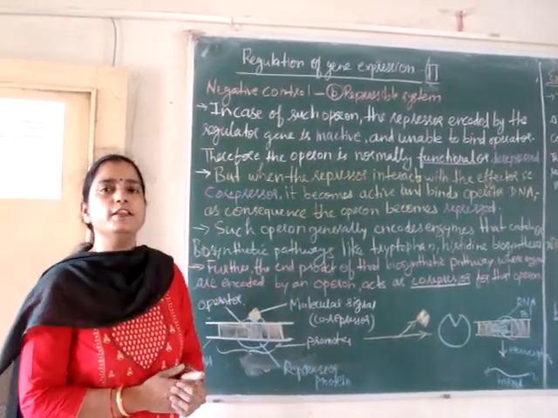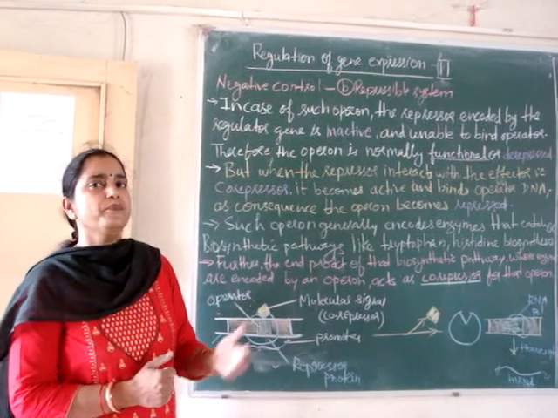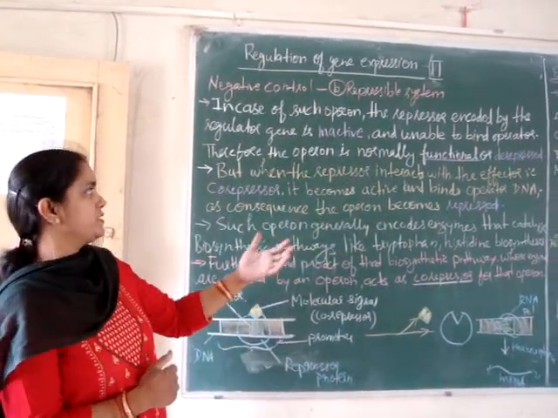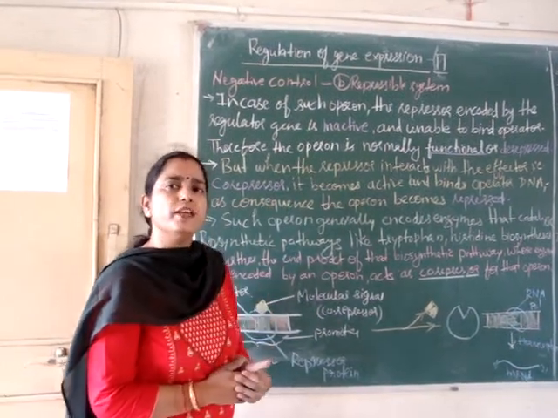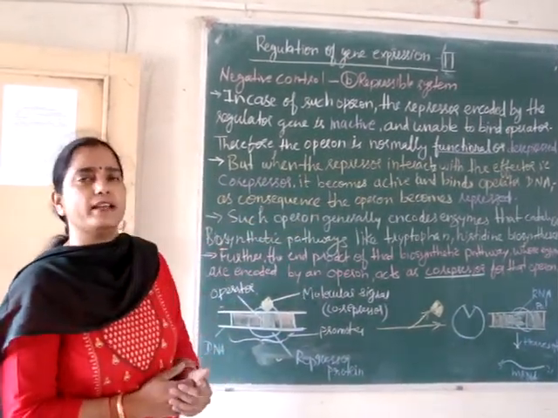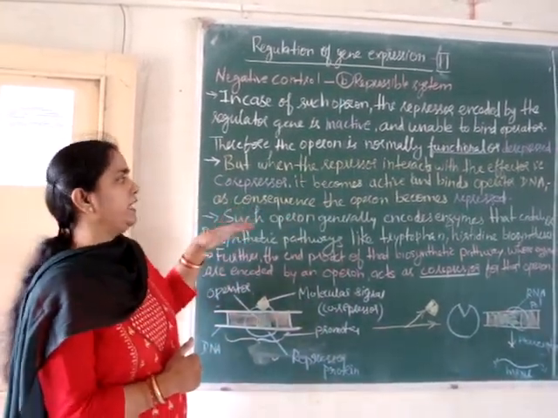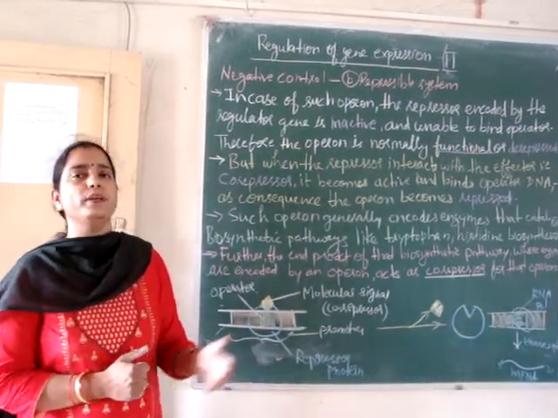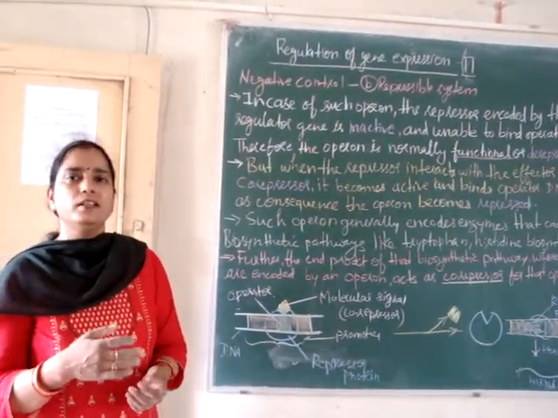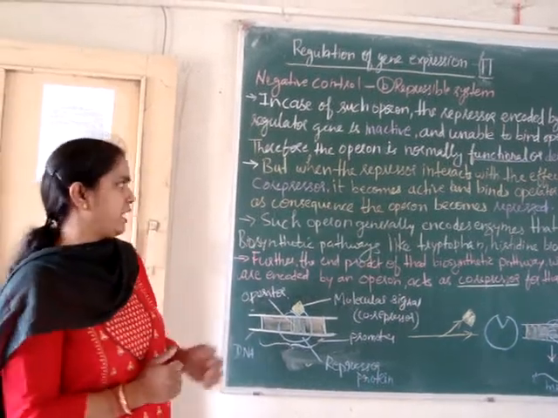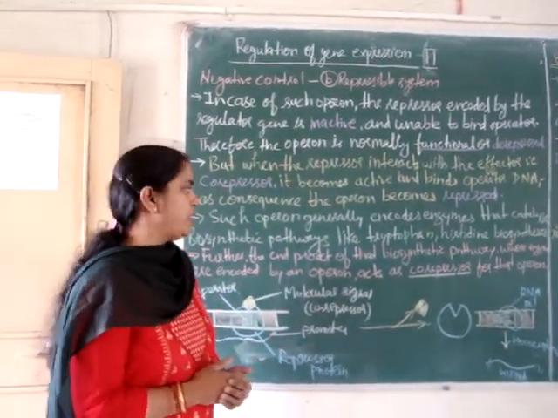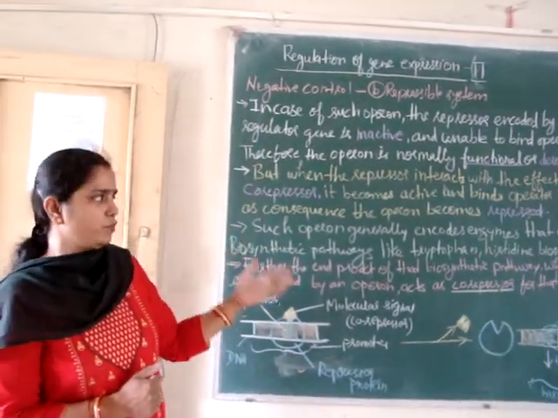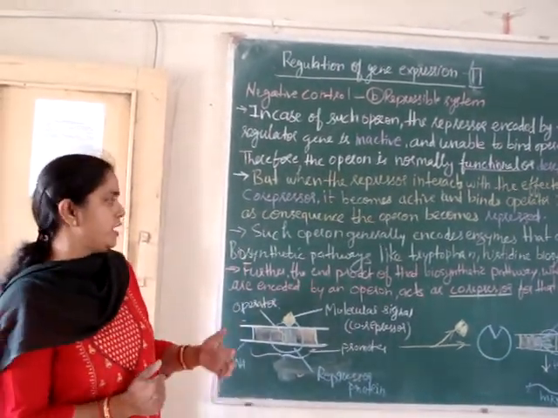Therefore, the operon is normally functional or de-repressed. But when this repressor interacts with the effector, that is known as the co-repressor, it becomes active and binds to the operator DNA, and as a consequence the operon becomes repressed. That means the structural genes are not transcribed. Such an operon generally encodes enzymes that catalyze biosynthetic pathways like tryptophan biosynthesis or histidine biosynthesis.